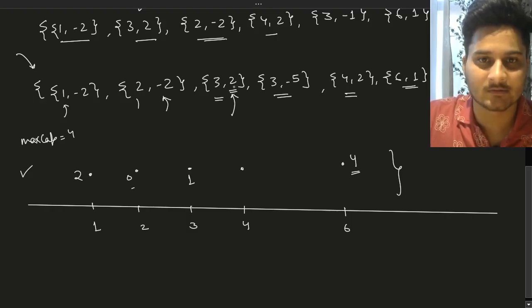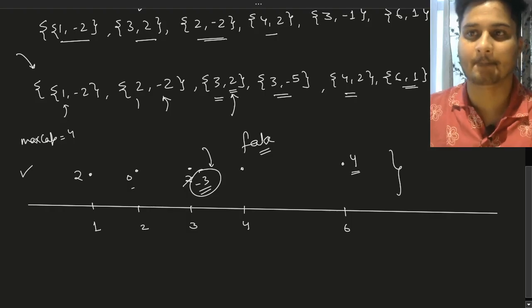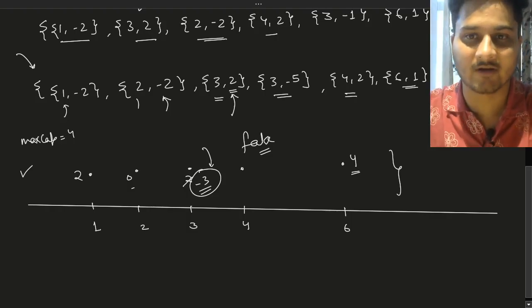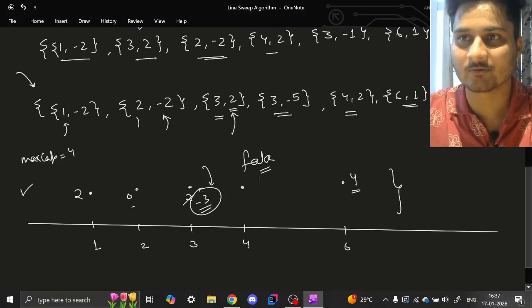Now at t equals to 3, your capacity goes to 2, and then it goes to minus 3. If this kind of setup would have happened, then it would have been false, right? So now I think we have understood how we are going to solve this problem.